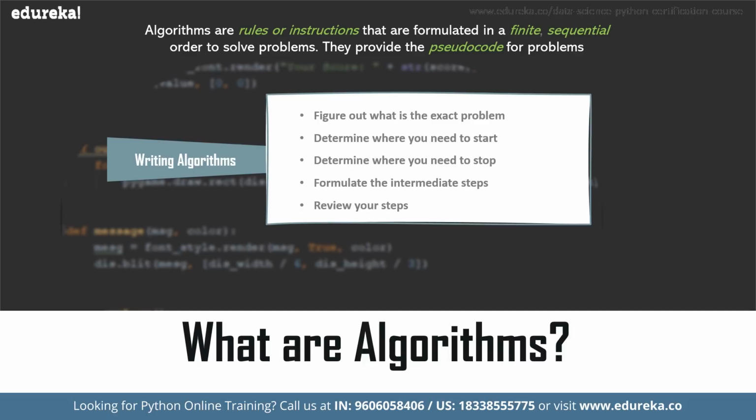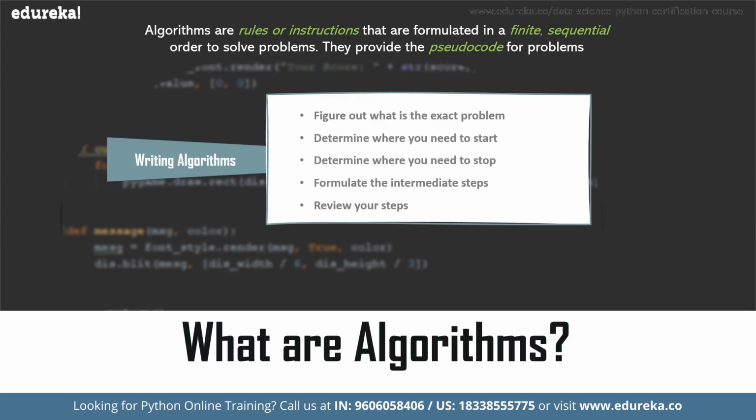There are no distinct rules to formulate algorithms, but you will need to keep the following points in mind. Figure out what exactly is the problem, determine where you need to start and determine where you need to stop. Formulate the intermediate steps, and finally review your steps.